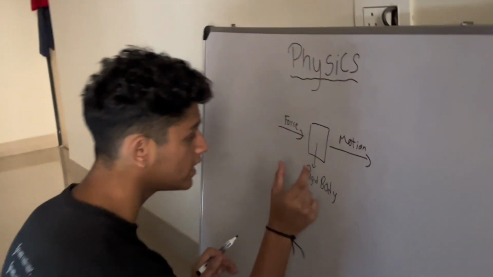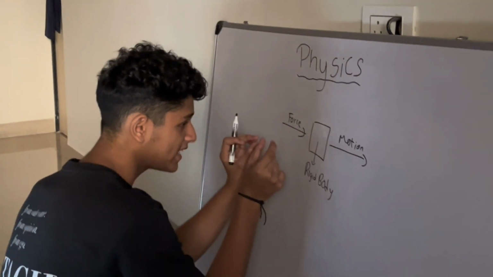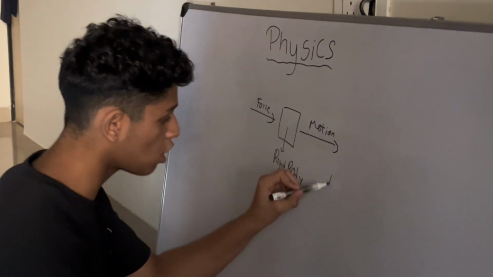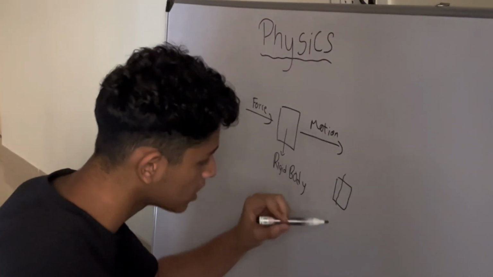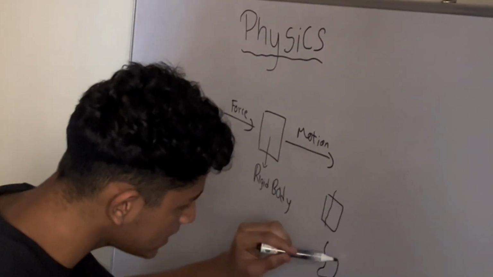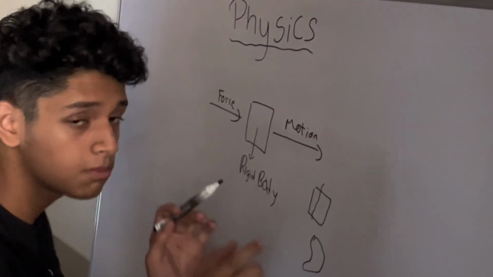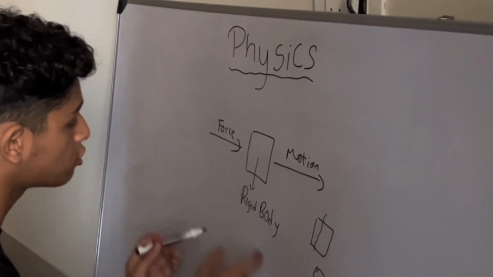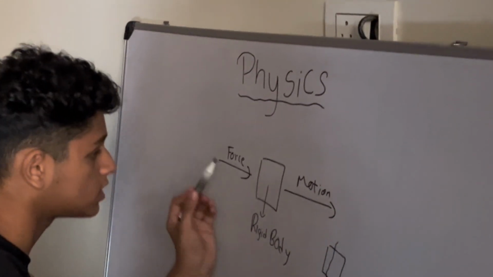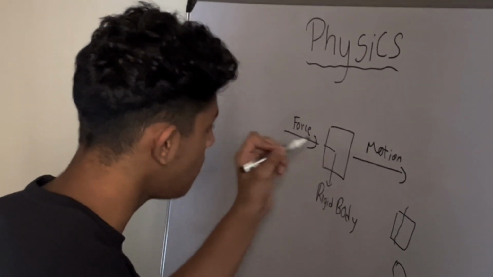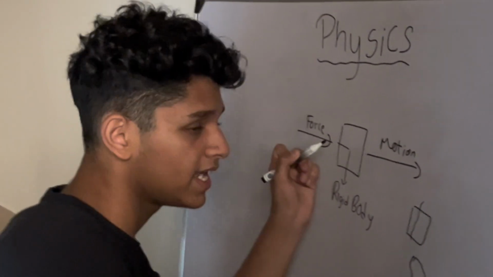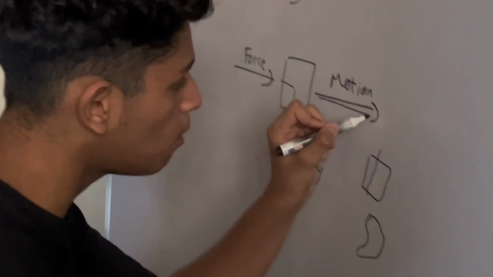Because it is strong enough to take the force and get it ahead. If it's a soft body, what will happen is it will deform. It will become a body like this and it will resist motion. This is how you actually understand how force causes motion, because it's a rigid body, it won't deform, therefore the energy exerted here will lead to motion.